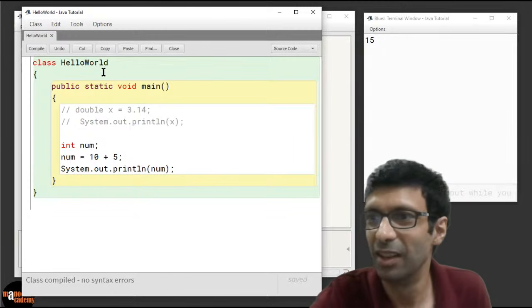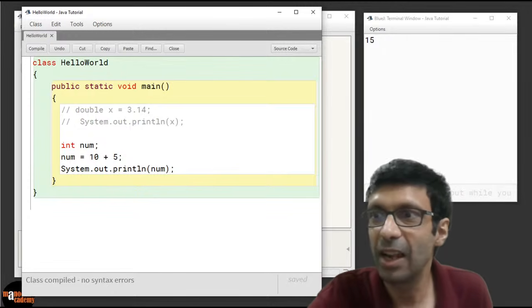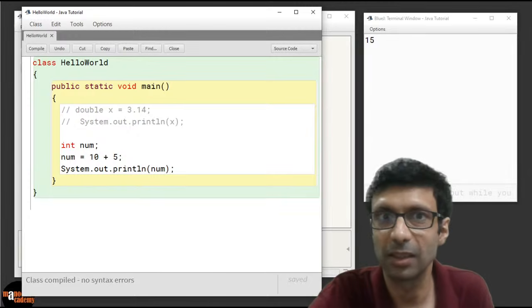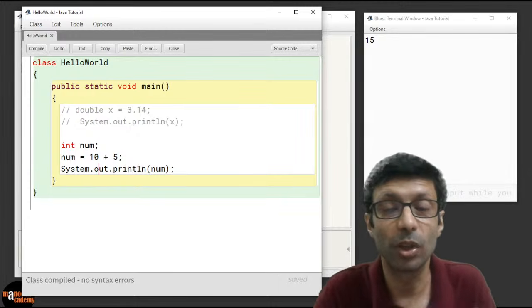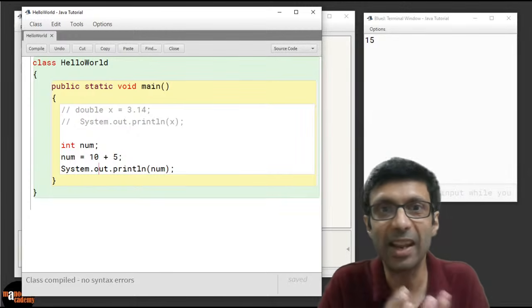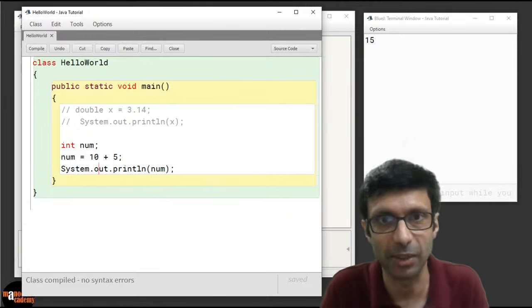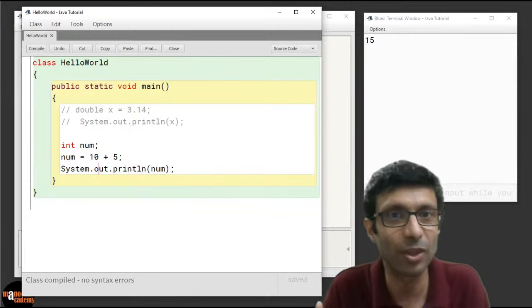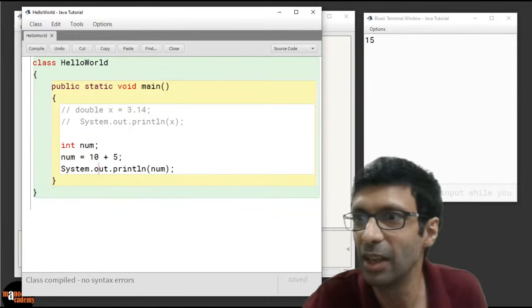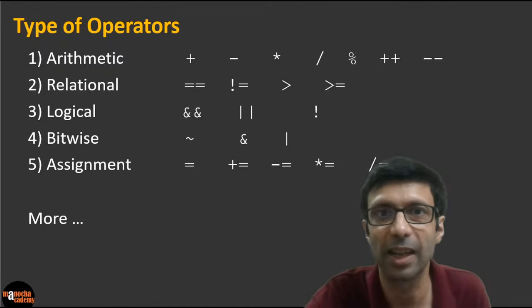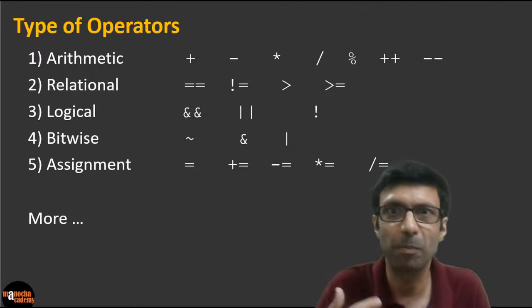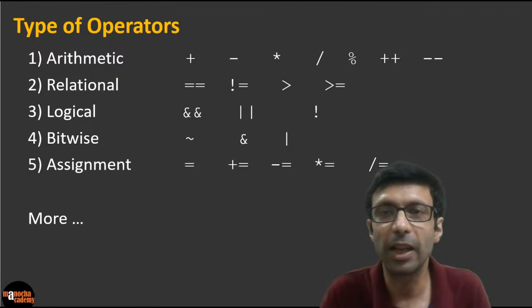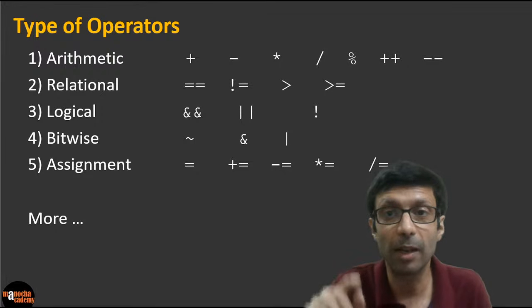So simple. Now you can have many types of operators. Plus is just an example. Here plus is the operator, and 10 and 5 are called the operands. Similarly, even the equal to is an operator, because it is assigning the value of 10 plus 5 into number.